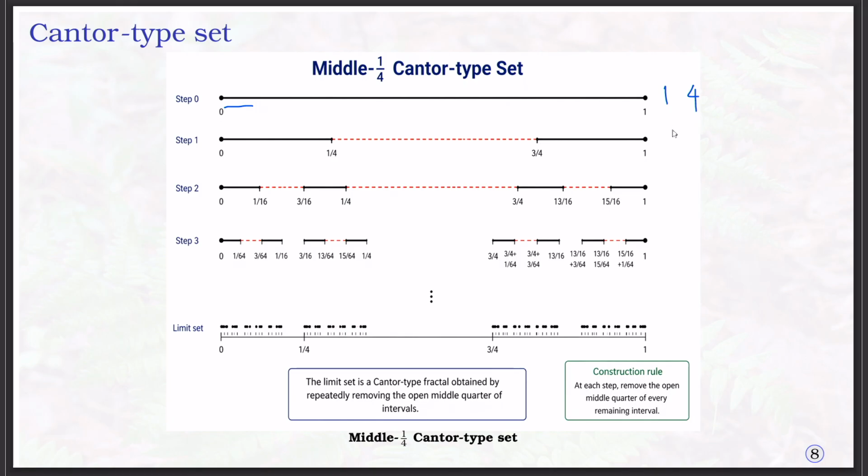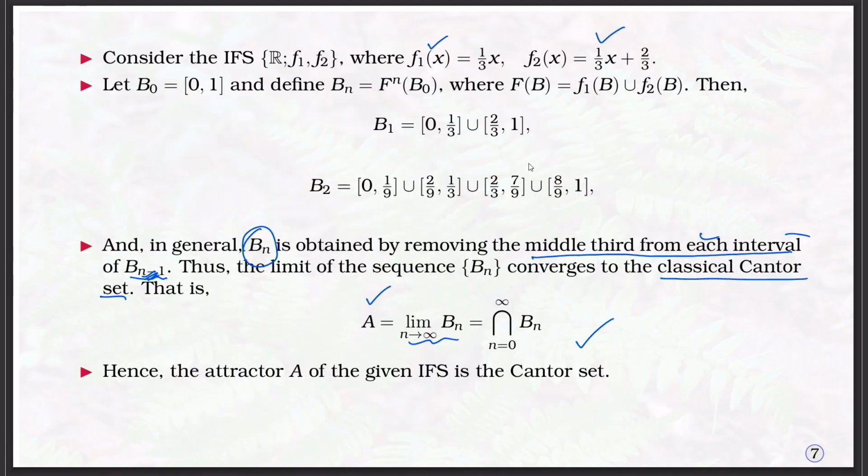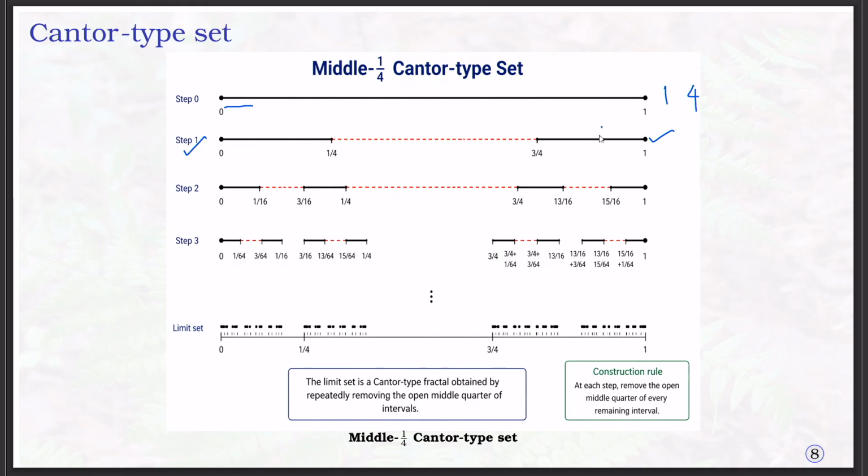So after the first iteration I get the left side and right side, 1/4, 2/4, 3/4 and 1. So I removed the middle one. Again I divide this into 4 equal parts and remove the middle. You can see there is a variation here. I can get this type of Cantor set.